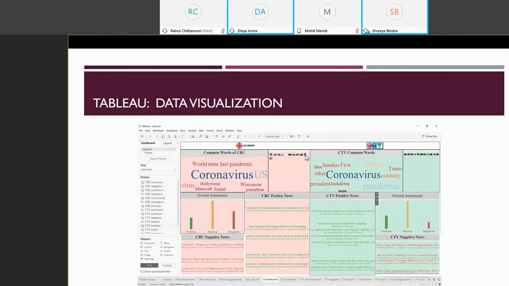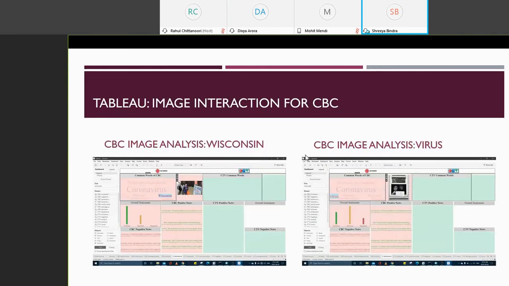Hi, Professor. Today I'll be explaining how we created this dashboard. So this is basically the entire dashboard. As you can see, we have two news sources, CBC News and CTV. Here, as we click on the word Wisconsin, we can see the image and the overall sentiment and all the positive and negative news this word has in CBC News.